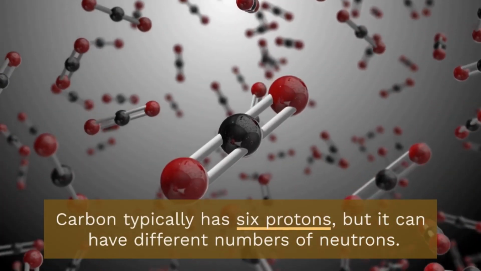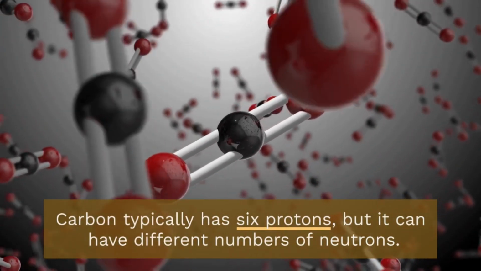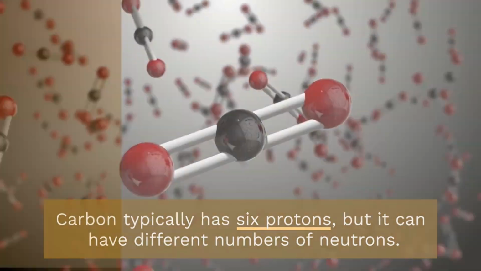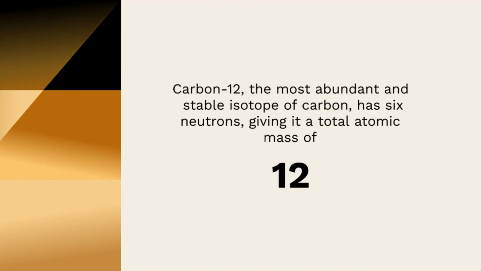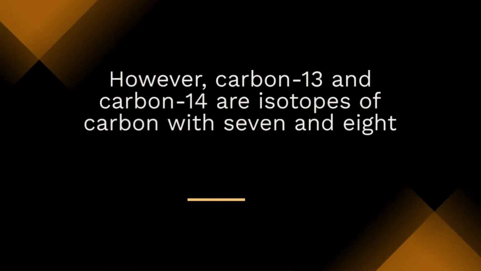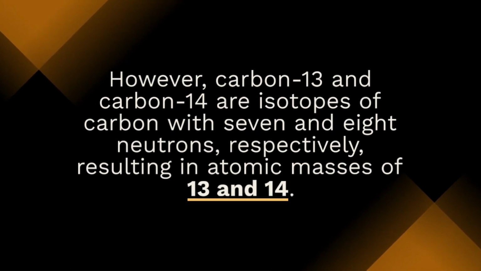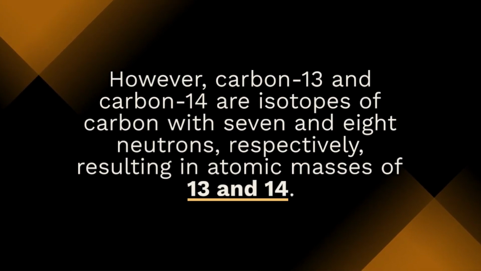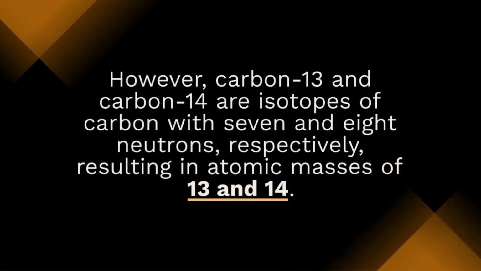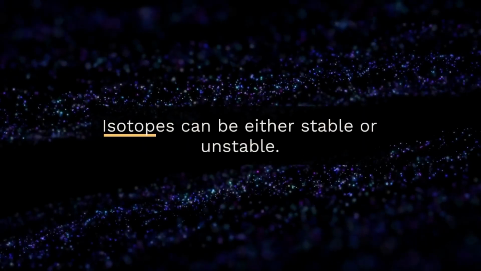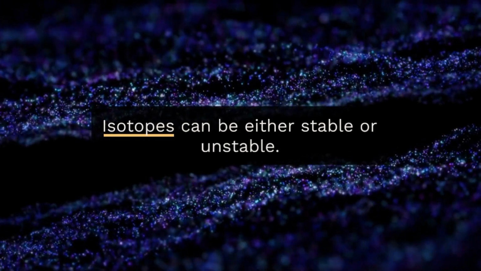Carbon typically has 6 protons, but it can have different numbers of neutrons. Carbon-12, the most abundant and stable isotope of carbon, has 6 neutrons, giving it a total atomic mass of 12. However, carbon-13 and carbon-14 are isotopes of carbon with 7 and 8 neutrons, respectively, resulting in atomic masses of 13 and 14. Isotopes can be either stable or unstable.